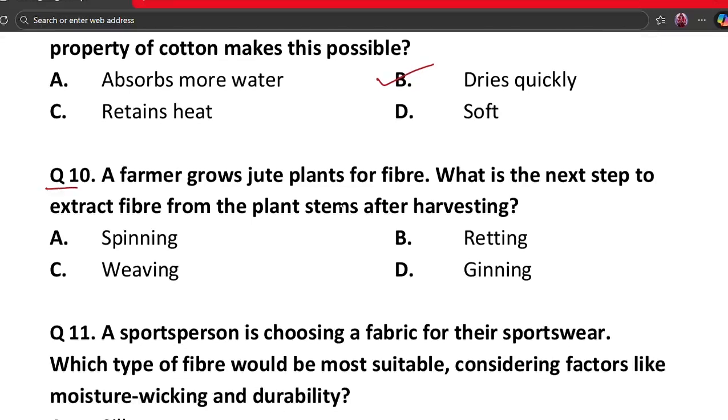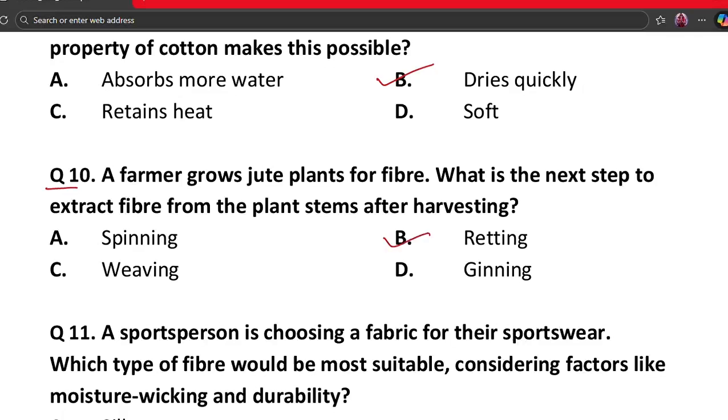A farmer grows jute plant for fiber. What is the next step to extract fiber from the plant stems after harvesting? A. Spinning. B. Retting. C. Weaving. And D. Ginning. The correct answer is retting.